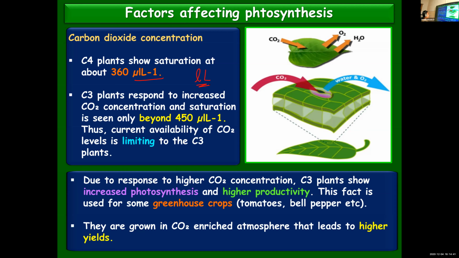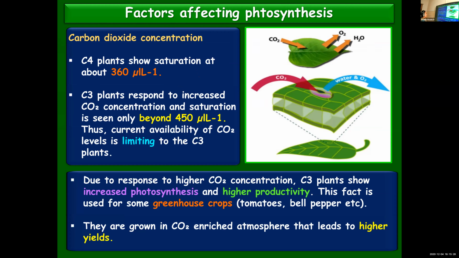360 mu L raised to -1, per liter. Mu L per liter. What does this small letter L stand for? Microliter per liter. That is the symbol mu, microliter per liter. Once again I'll repeat. C4 plants show saturation at about 360 microliter per liter, because liter raised to -1 means mu L divided by capital L. So when it comes on the top, you make it L raised to -1.